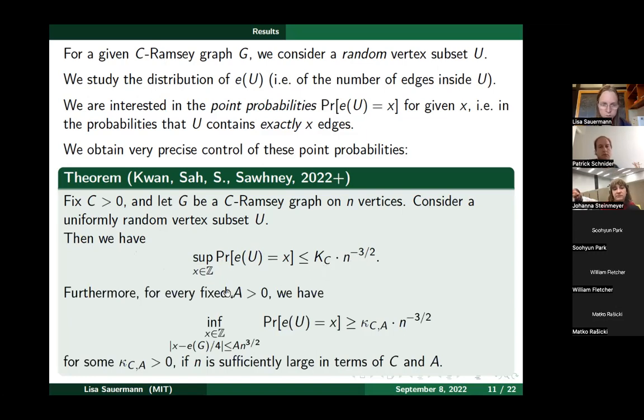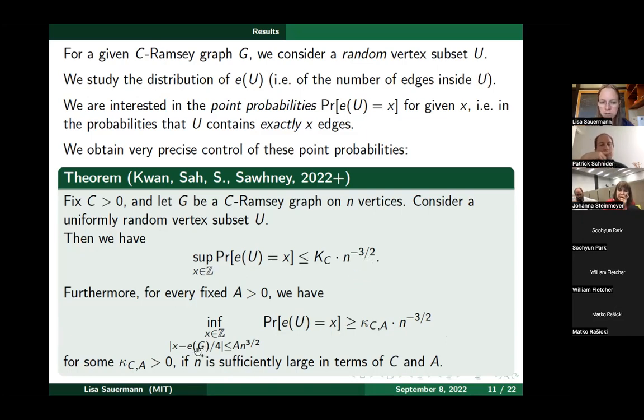And we also prove that for every fixed A bigger than 0, and any x which is not too far from E of G over 4, namely at most A times n to the 3/2 away, the point probability is at least a constant, depending on C and A, times n to the minus 3/2, if n is sufficiently large in terms of C and A. So basically what we show is that each of these point probabilities is at most a constant factor times n to the minus 3/2.